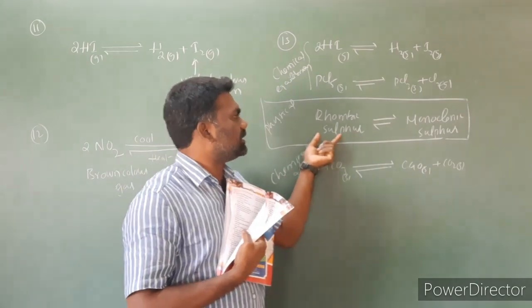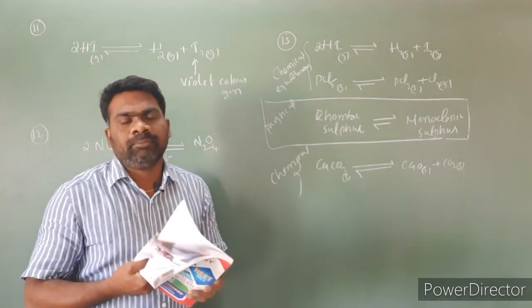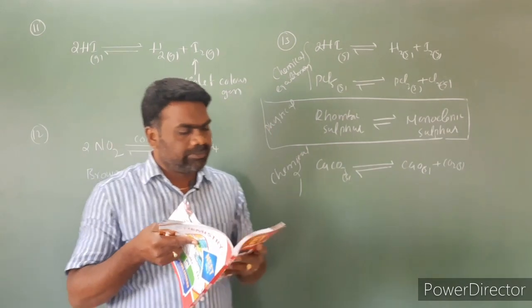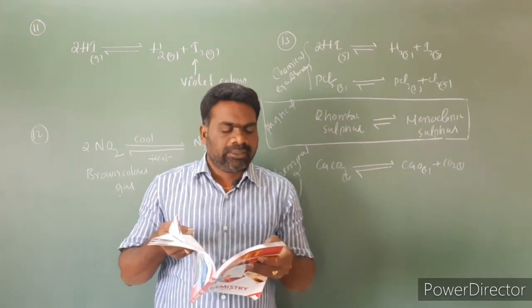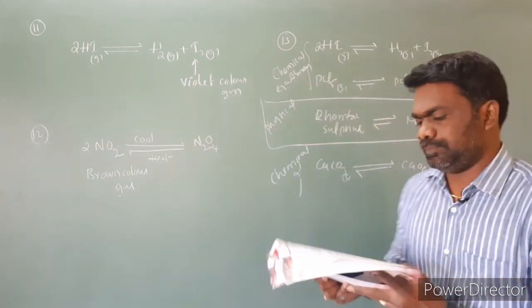The third option, rhombic sulfur to monoclinic sulfur and back to rhombic sulfur, is a physical equilibrium. The law of mass action cannot be applied to the physical equilibrium. So for question number 13, the third option is correct. Next, question number 14.